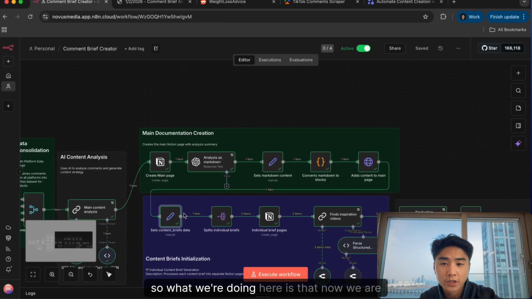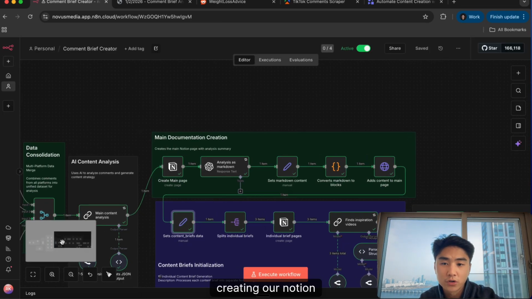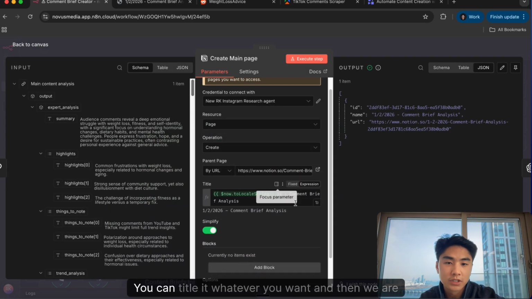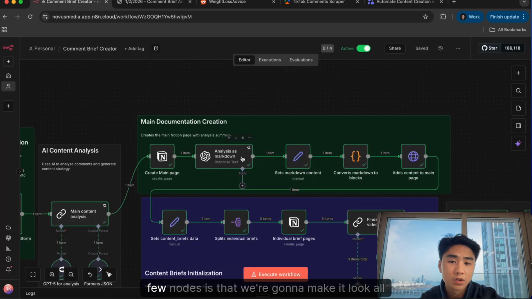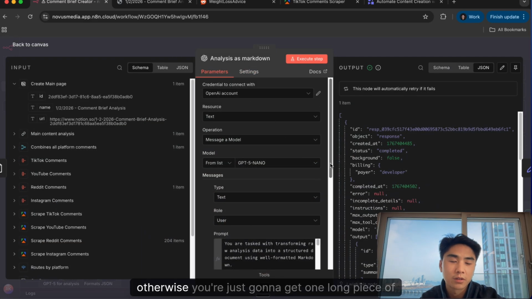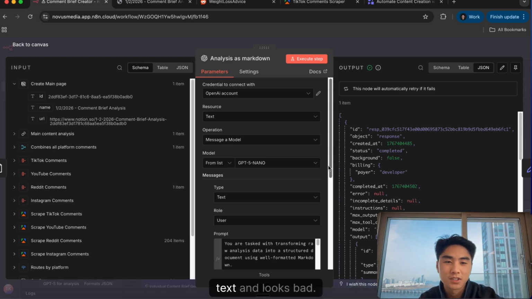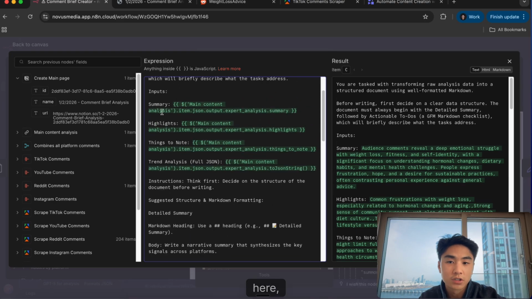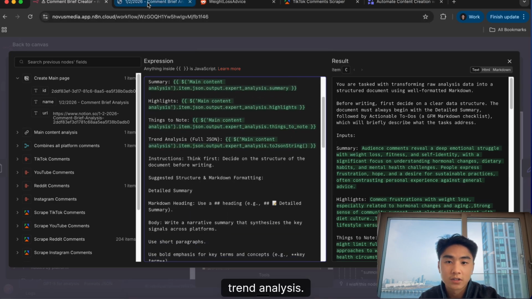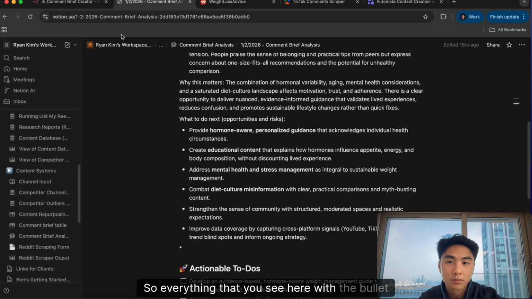All right, so what we're doing here is now we are creating our Notion main page. You can title it whatever you want, and what we're doing in these next few nodes is making it look all pretty. Otherwise you're just going to get one long piece of text and it looks bad. So we're transforming it into well formatted markdown, so we have a clear structure here: summary, highlights, things to know, trend analysis. So everything that you see here with the bullet points.